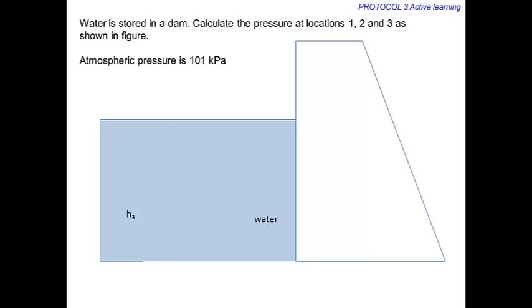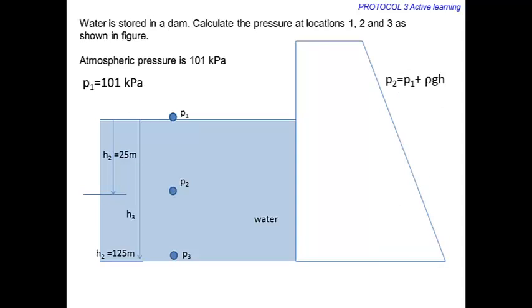Consider a practical situation. Water is stored in a dam as shown in the figure. Calculate the pressure at 3 different locations. We know that pressure at location 1 is the atmospheric pressure. To calculate pressure at a different location, we use the equation derived earlier. Using this equation we can calculate the pressures at depths 25 meters and 125 meters. Assume the density of water as 1000 kg per meter cube.